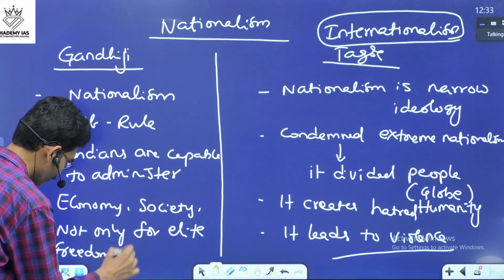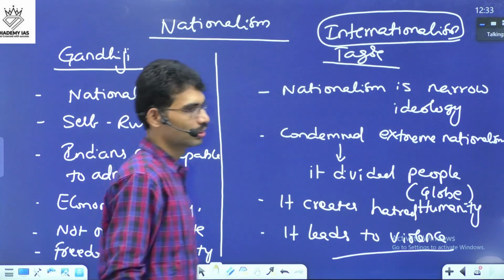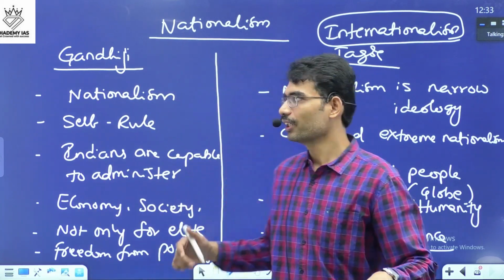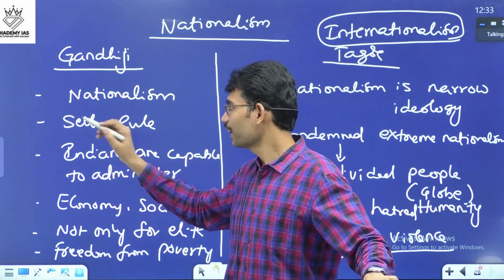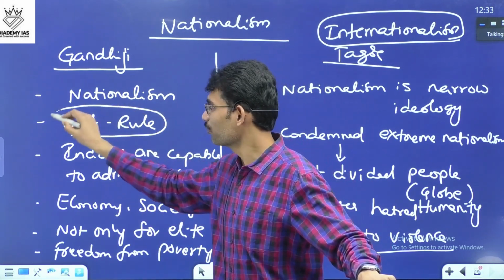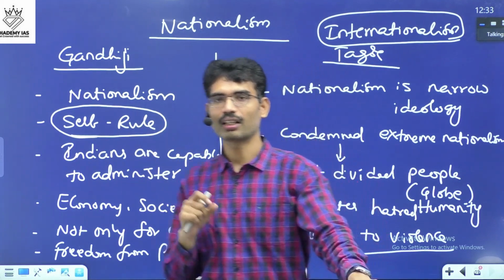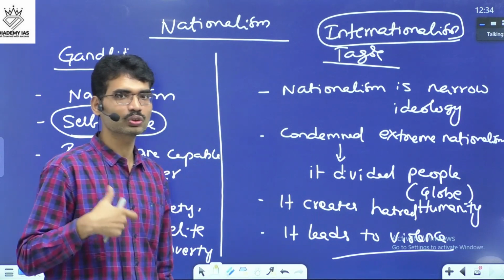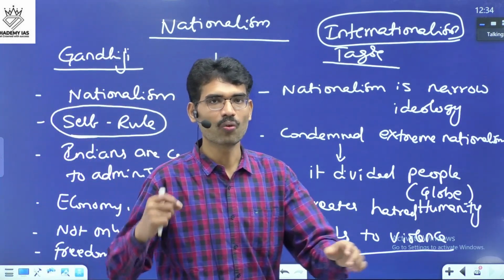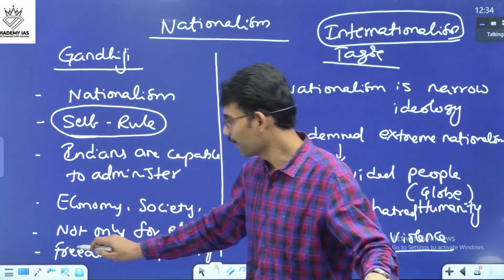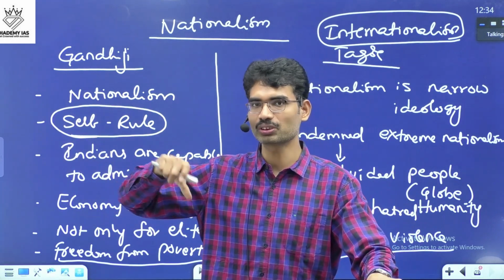Freedom from poverty. So his nationalism is, if you grow love towards India, then it will help to drive Britishers out of India, and also it will help the Indians to become self-sustained and self-rule. Indians can rule themselves. Once India become independent, it become free from the poverty also. So this is more a practical approach.